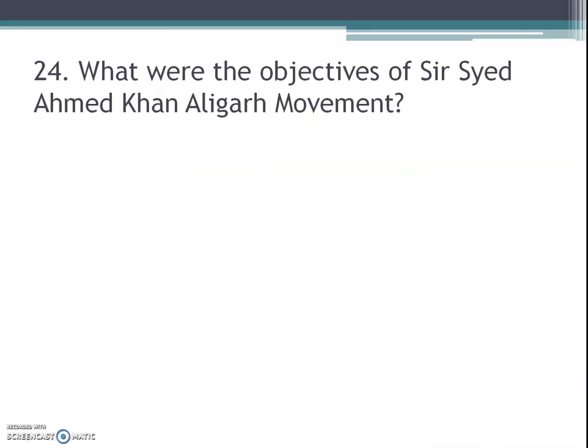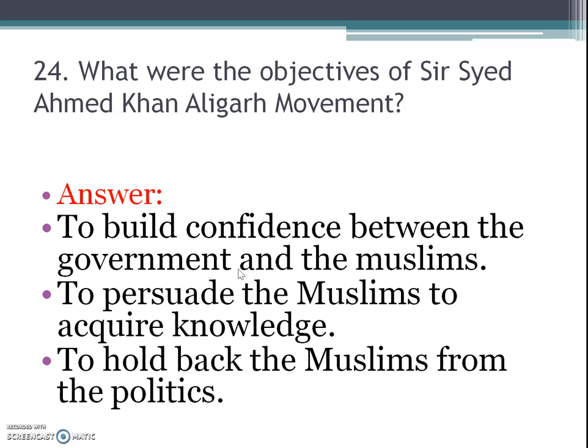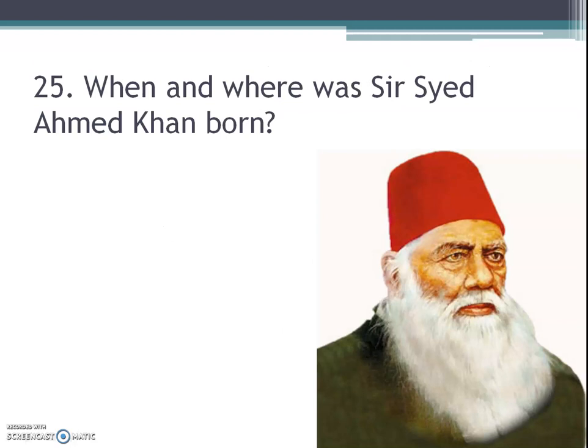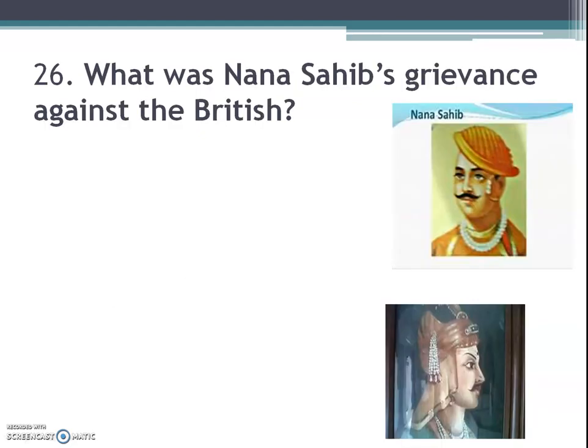Next question is, what were the objectives of Sir Syed Ahmad Khan in the Aligarh movement? The answer is: number 1, to build confidence between the government and the Muslims; number 2, to persuade the Muslims to acquire knowledge; number 3, to hold back the Muslims from politics. Next question, when and where was Sir Syed Ahmad Khan born? The answer is Sir Syed Ahmad Khan was born on 17th October 1817 in Delhi.